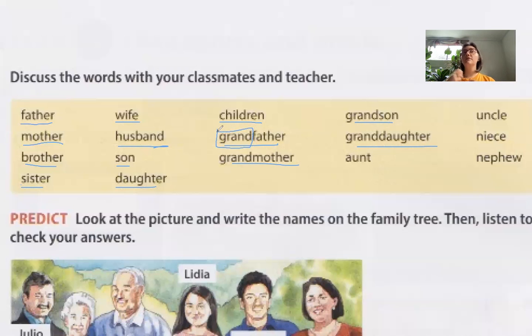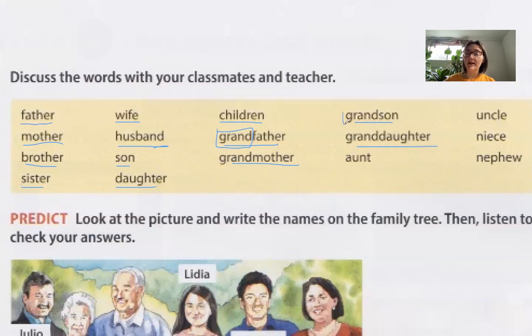So grandfather: your mom's dad or your dad's dad. Same with mother, grandmother. You could say grandma, grandpa. Same with son or daughter. If you have a son and your son has a son, you would say grandson.